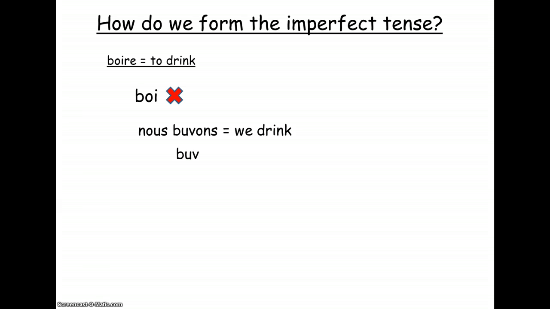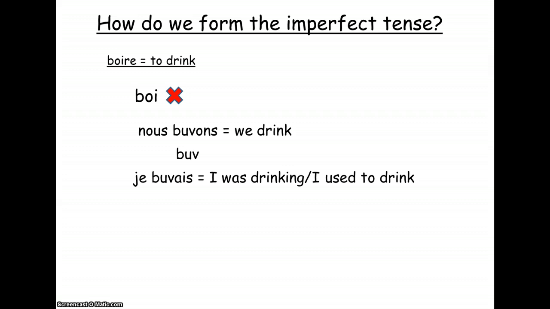So if we take nous buvons and take the ONS off, we will get the right answer, because je buvais is I was drinking or I used to drink. So we've put the AIS ending on the stem that we've taken from the nous form of the present tense. So it's those verbs and the IR verbs that mean it's worth doing it like that.